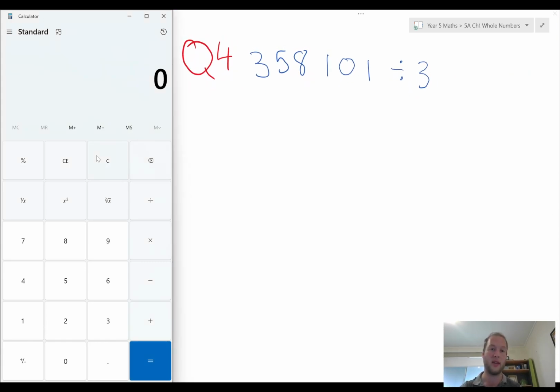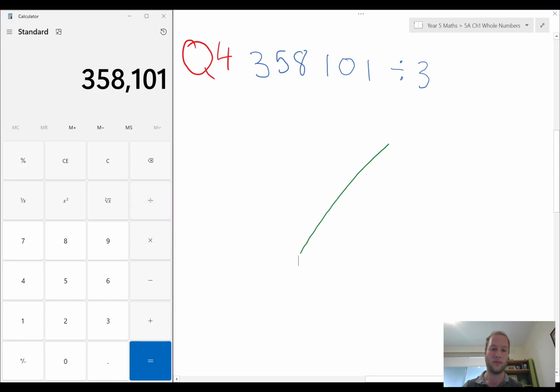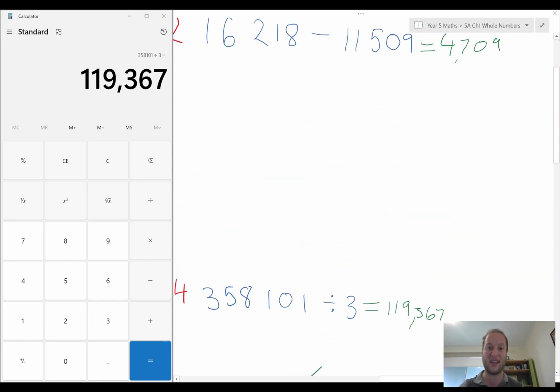And then final question, we need the quotient, which is a division problem. So I hit C, and I've got 358,101. Here's my divide symbol. If your calculator doesn't have that, maybe it'll have a slash that looks like this instead. That also works for division. So I hit the division symbol and 3 equals, and it's 19,367.